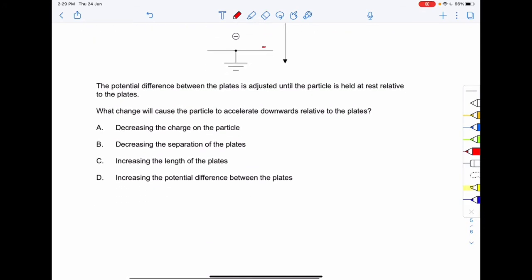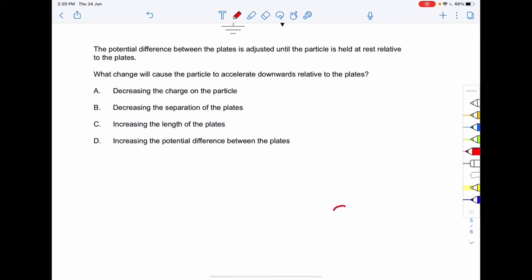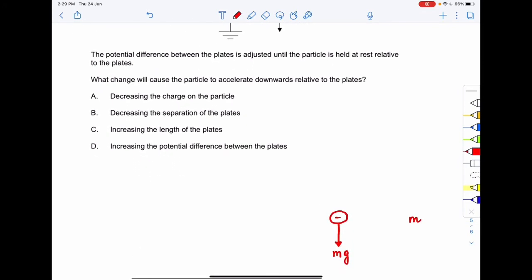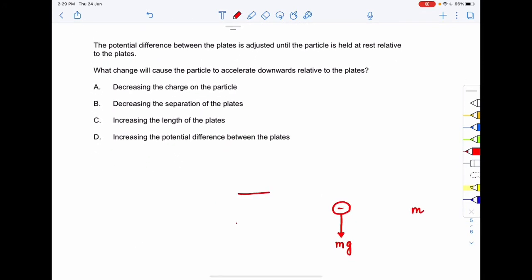See over here what is happening is that this is the negatively charged particle. Suppose the negatively charged particle has a mass m. So over here the weight will be mg, acting downwards. And we know that the electric field between a capacitor is sigma by epsilon naught. What is sigma? The surface charge density of the plates. So over here the electric field will be in this direction, E vector, right?